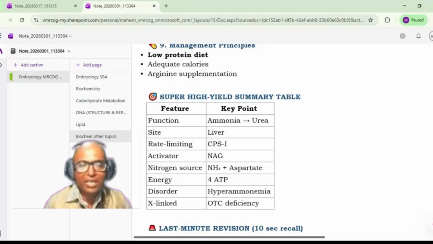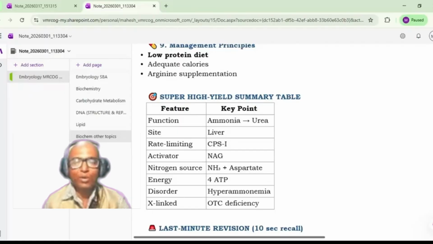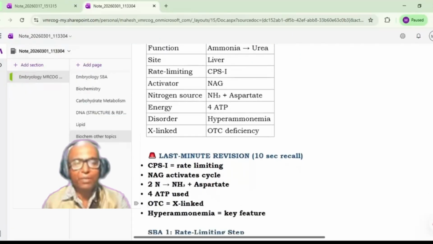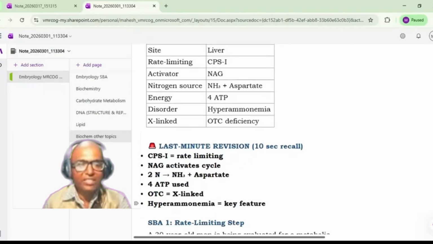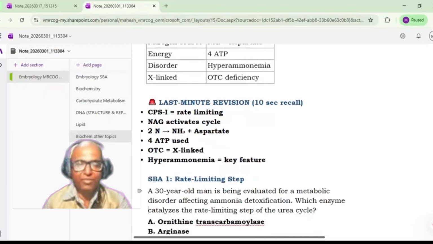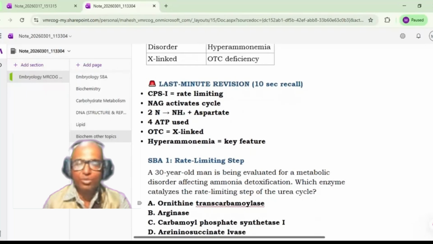Okay, the disorder is hyperammonemia and X-linked OTC deficiency is known. Okay, so last minute revision: CPS1 is the rate limiting, NAG activates the cycle, two nitrogen sources, ammonia plus aspartate, 4 ATPs used, OTC is X-linked and hyperammonemia is a key feature. That finishes the urea cycle, doctor.